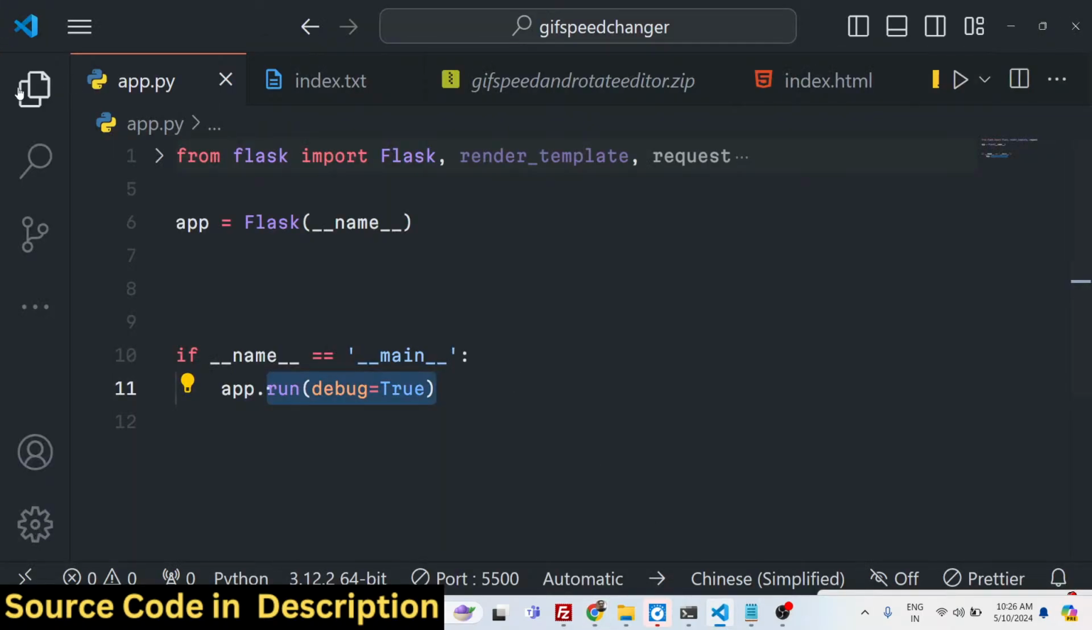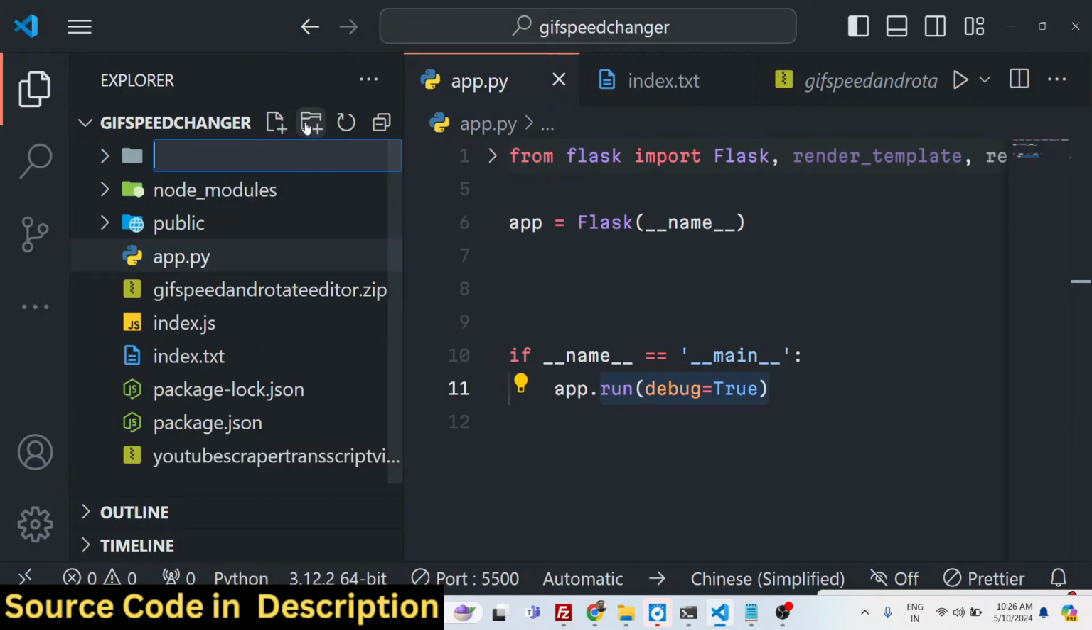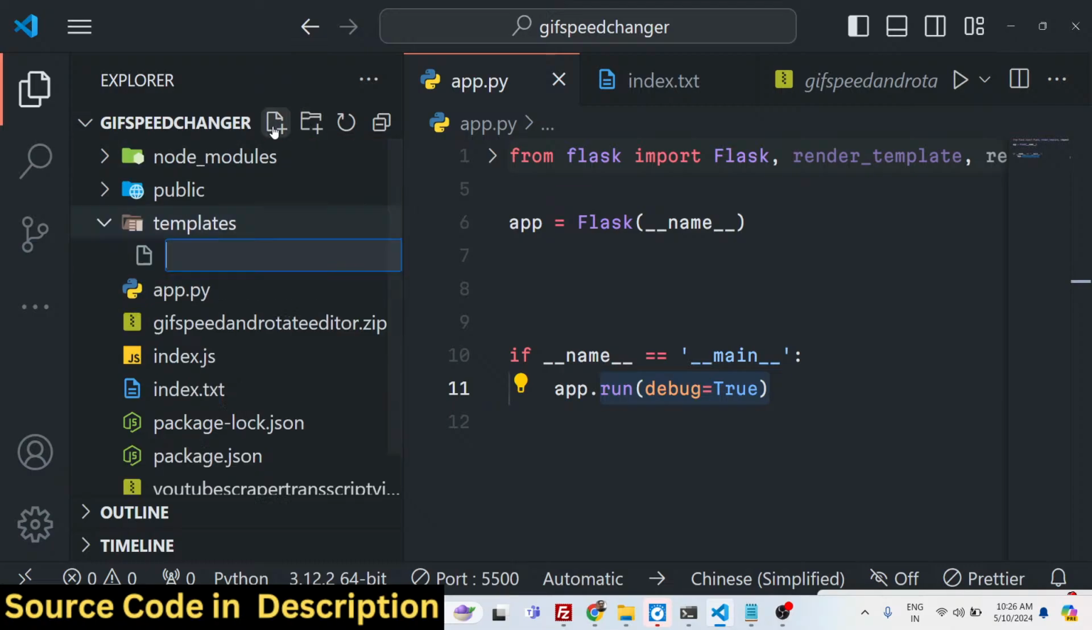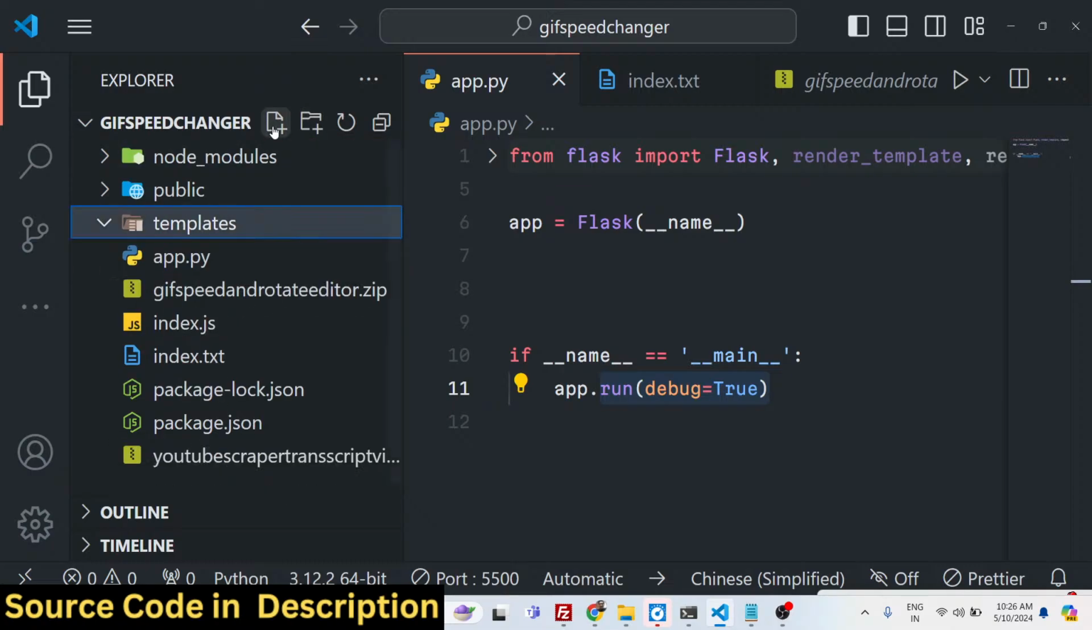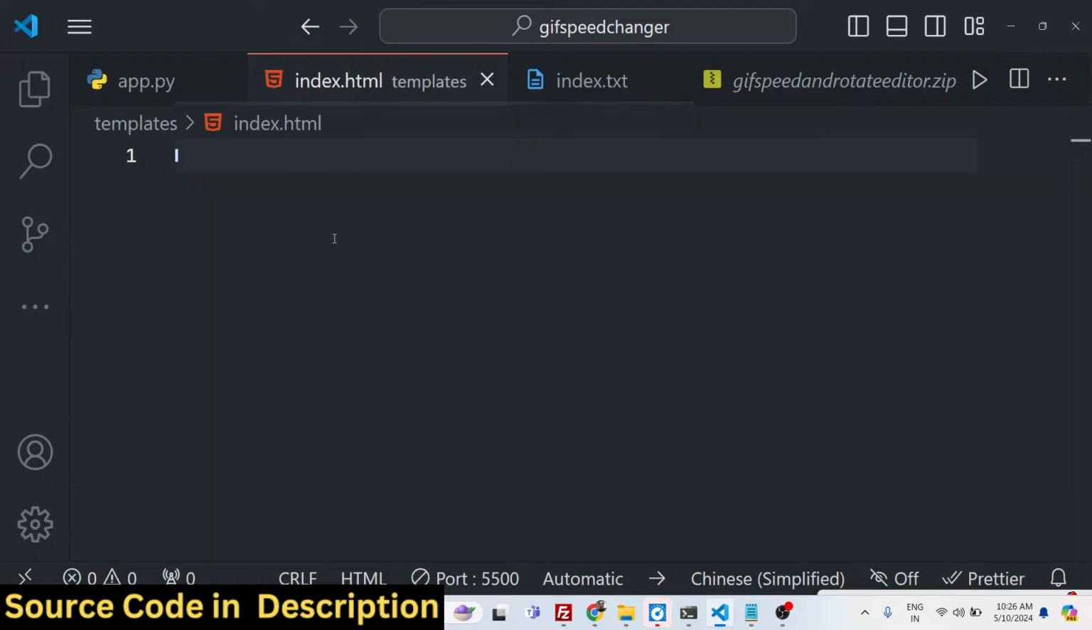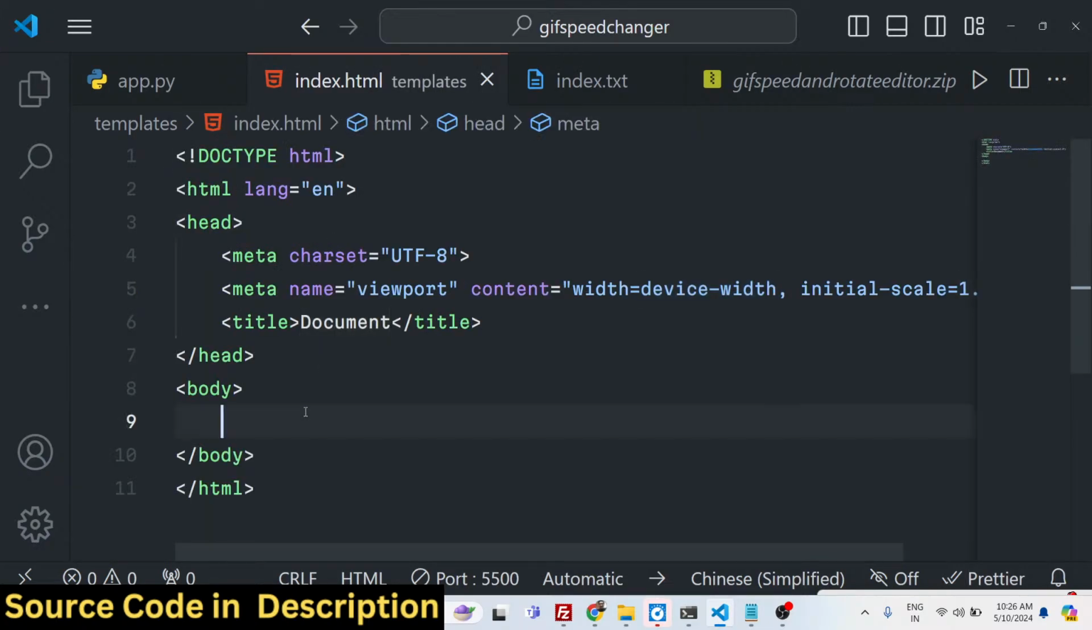haven't bound a template. So just create a templates folder. By default, Flask looks inside this templates folder. So you just need to create your index.html file and just give it a heading.